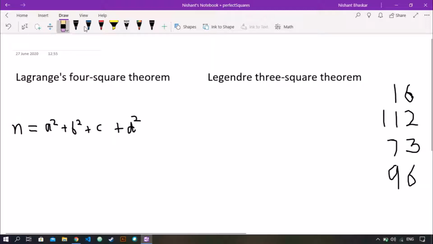So any natural number can be formed by the sum of 4 perfect squares.